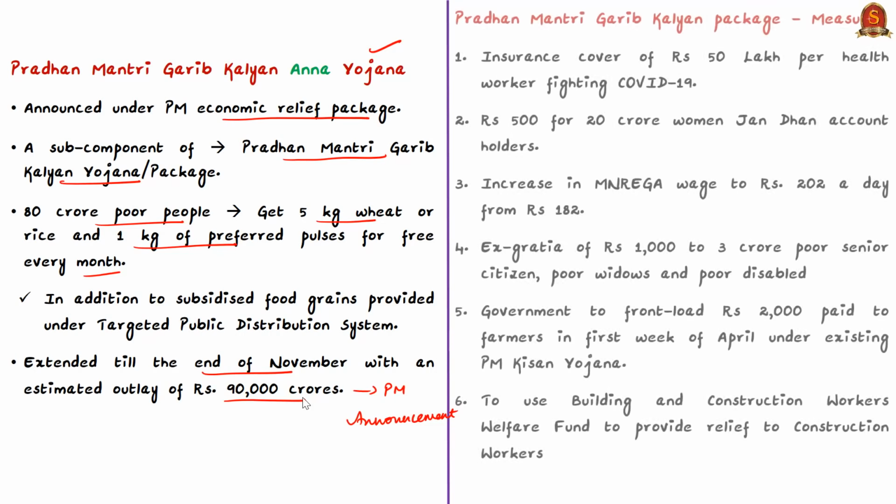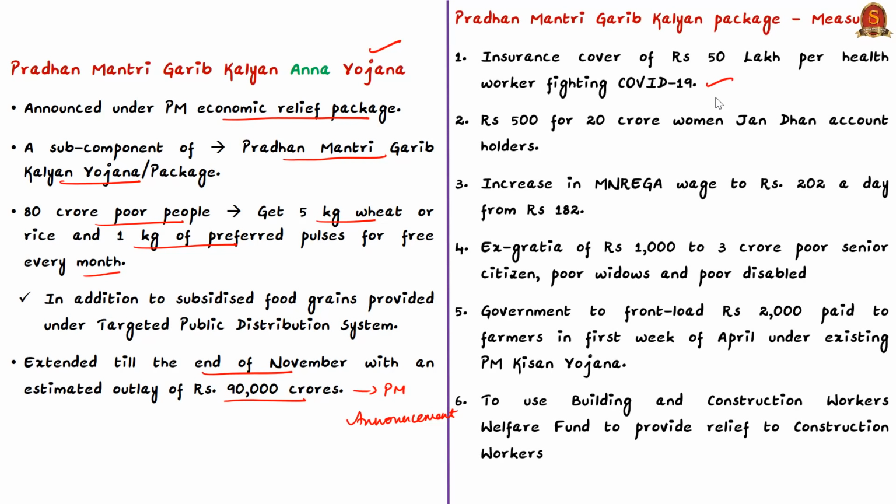One is to provide insurance cover to health workers fighting COVID-19. Then around 20 crore women Jan Dhan account holders are to receive financial assistance. Then increasing the wages under the NREGA program by 20 rupees, from 182 to 202. Then providing ex gratia payment of rupees 1,000 to 3 crore poor senior citizens, widows and disabled individuals. And the government also advanced the payment of the first installment of rupees 2,000 under the Prime Minister Kisan Yojana to April 2020.